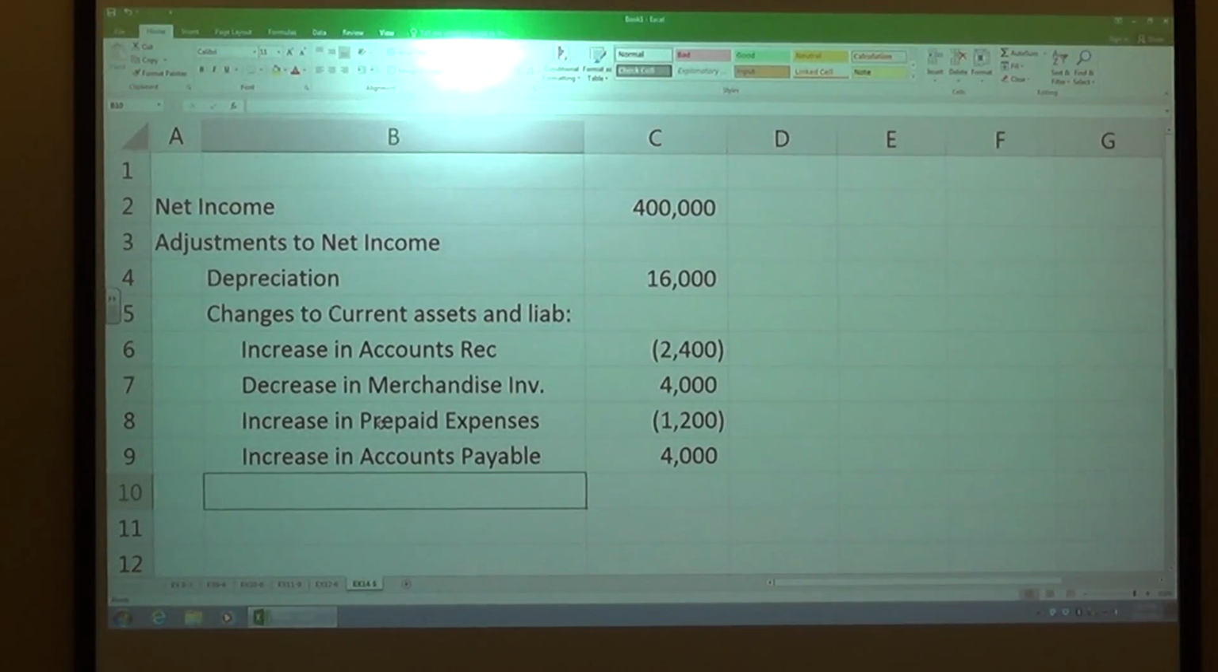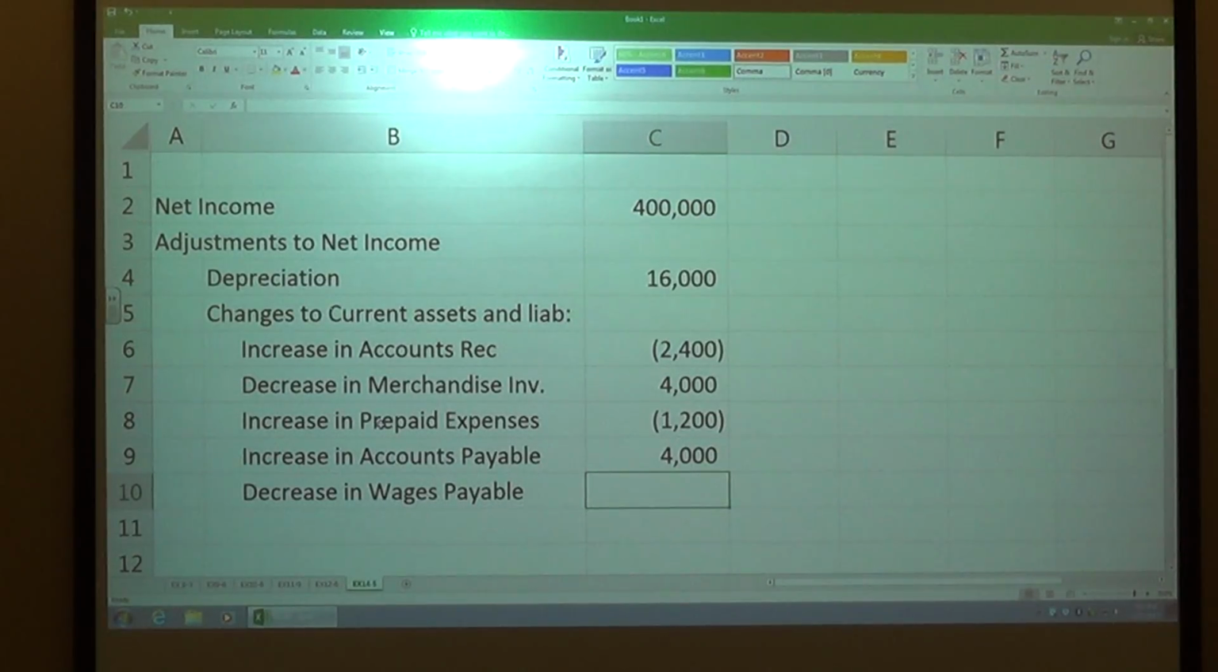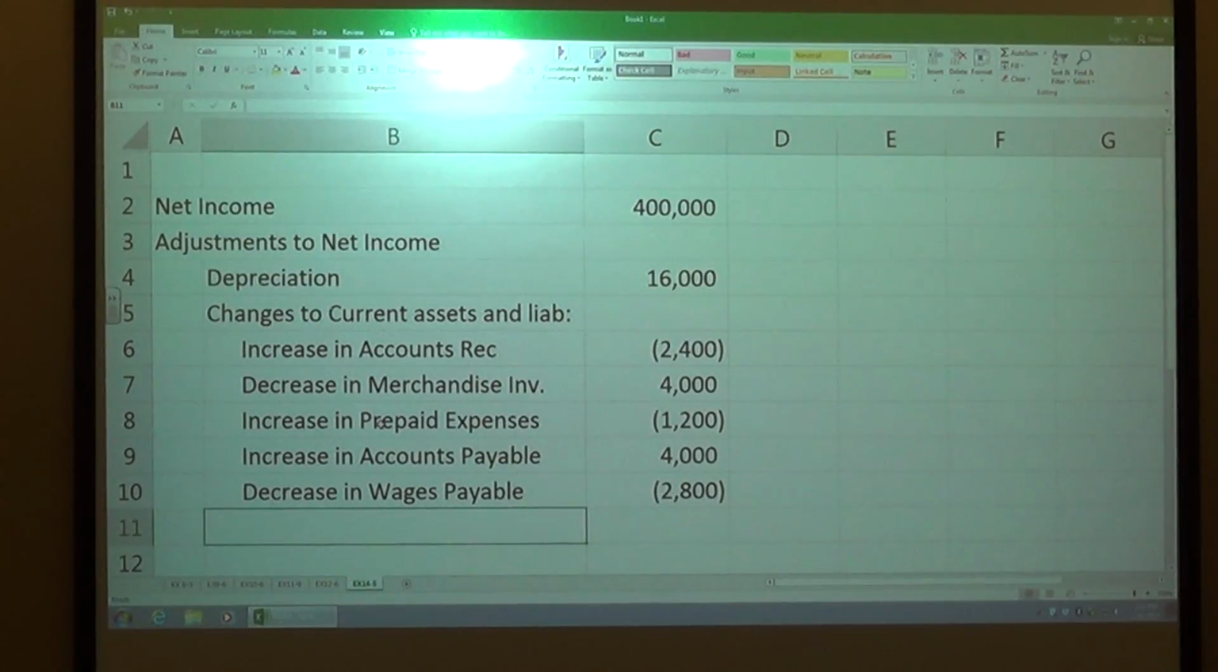All right. Now we're going to do a decrease in wages payable. So I decreased my wages payable because I paid some of that. Therefore, I'm less $2,800 as part of that. All right, so let's grab my net cash flows.